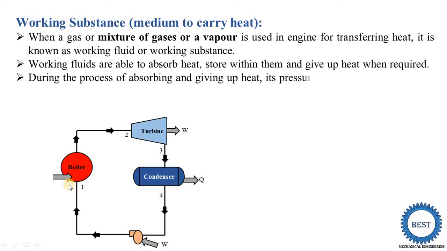During the process of absorbing and giving up heat, its pressure, volume and temperature change accordingly. We already know that when compression is there, the pressure is increased, volume is reduced, temperature is increased. During the expansion in the turbine, the pressure is reduced, temperature is reduced, volume is increased. So during the absorbing and giving of heat, its pressure, volume, temperature are changed, meaning its properties are changed.